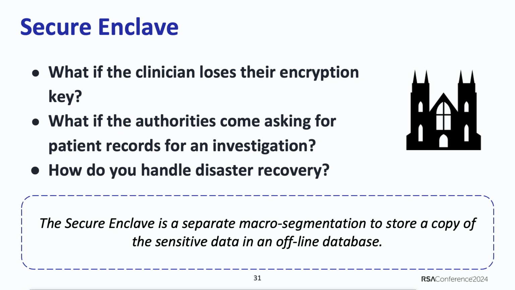What if the authorities come asking for the patient records and we can't say, hey, it's encrypted, we don't have it? That's our obligation to provide that record to the authorities. How do we handle disaster recovery? Like if data gets lost on the server side, how do we get it back? All of these are extremely practical considerations that we had to account for.